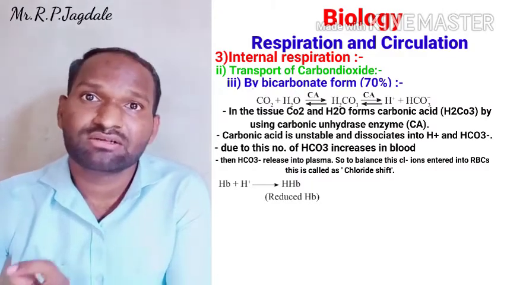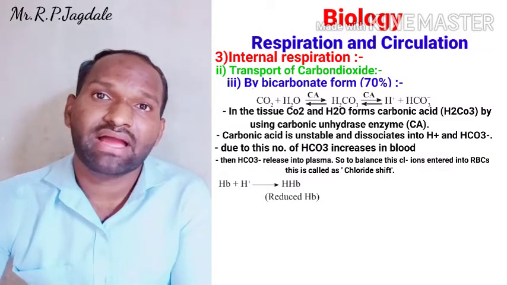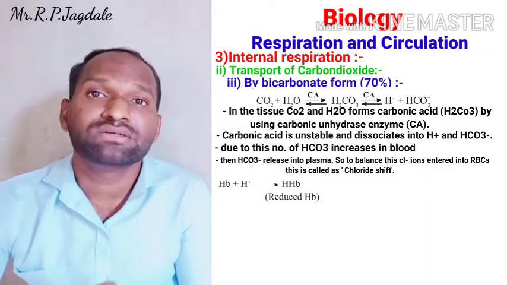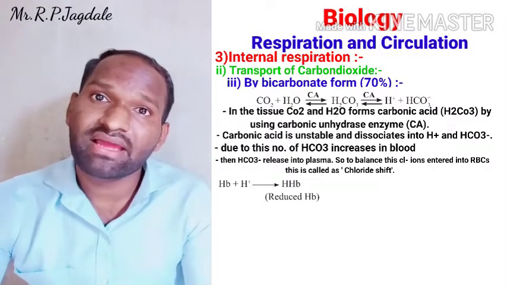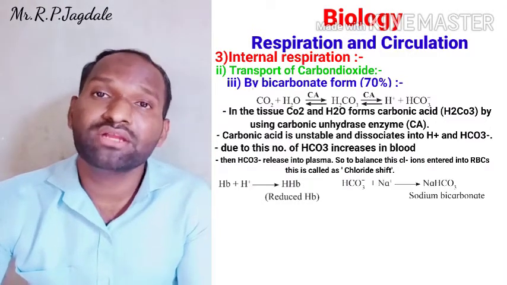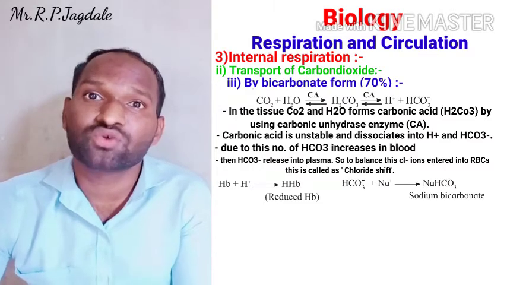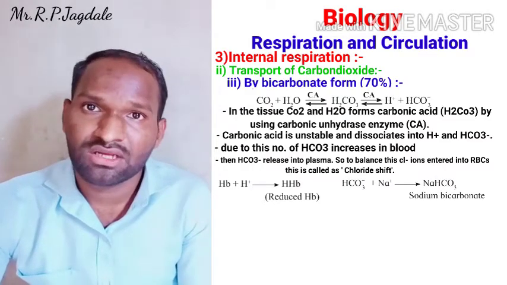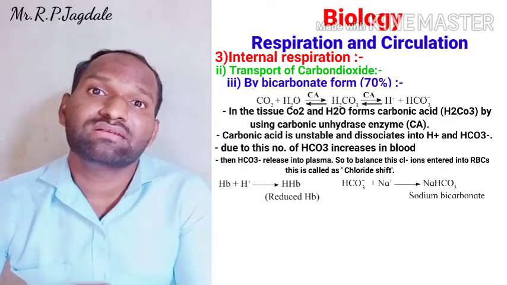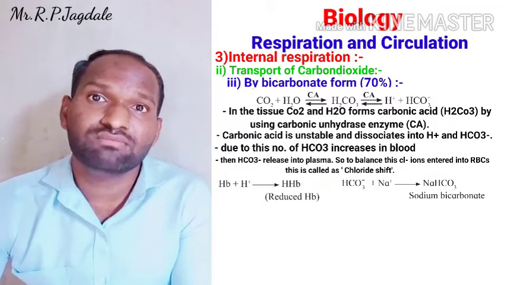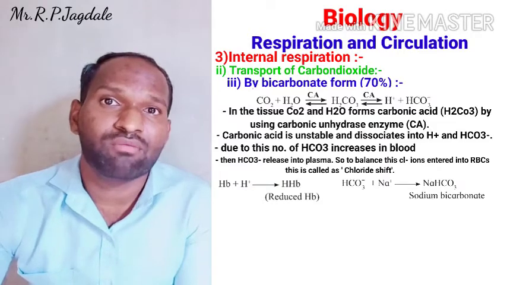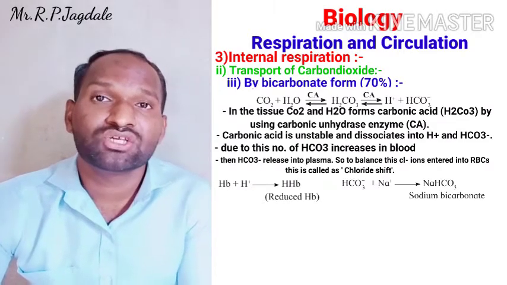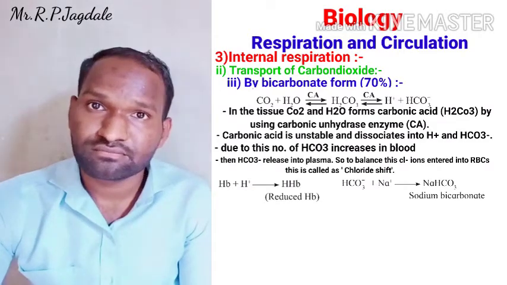H plus Hb will form HHb, that is reduced hemoglobin. And HCO3 minus in the plasma is going to combine with sodium or potassium. If it is combined with sodium, then HCO3 minus plus Na plus will form NaHCO3, that is sodium bicarbonate.